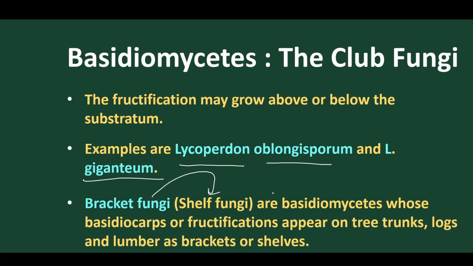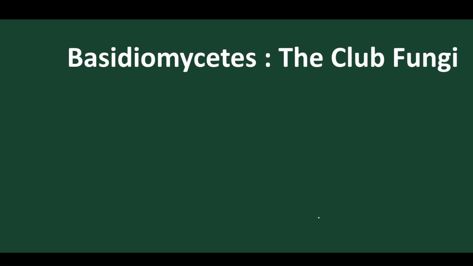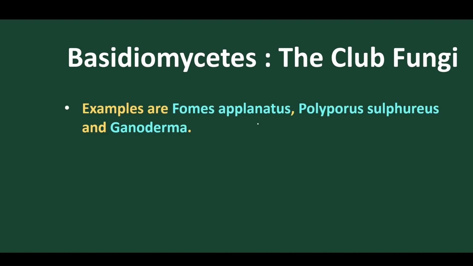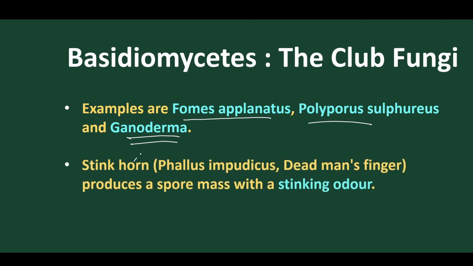Bracket fungi are also called shelf fungi. These are Basidiomycetes whose basidiocarps appear on tree trunks as brackets or shelf-like structures. So on the tree trunk we find this type of bracket or shelf, and within we find the fungus present. The fungus is inside, and outside we find a bracket-like structure. This is called the bracket fungus, with basidiocarp fruiting bodies. So this is all about the important characters of Basidiomycetes, and examples are Fomes, Polyporus sulphureus, and Ganoderma.